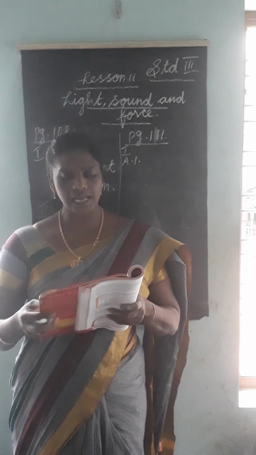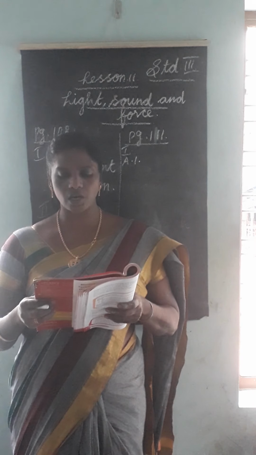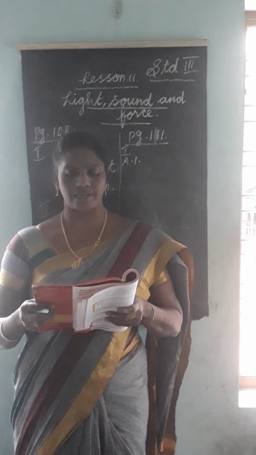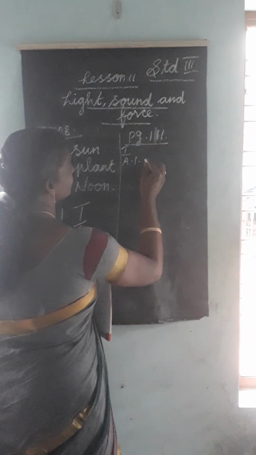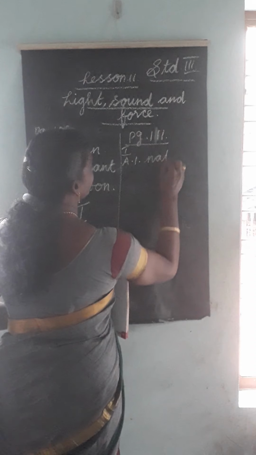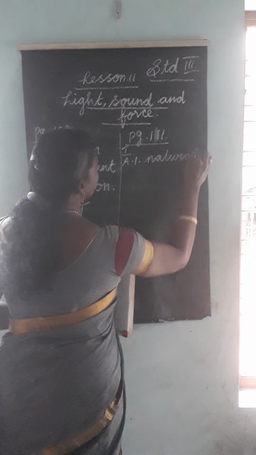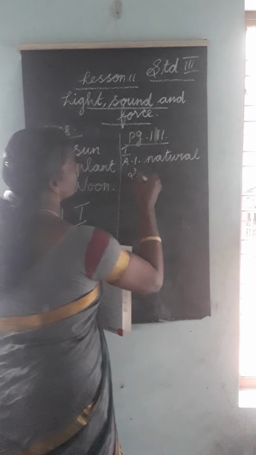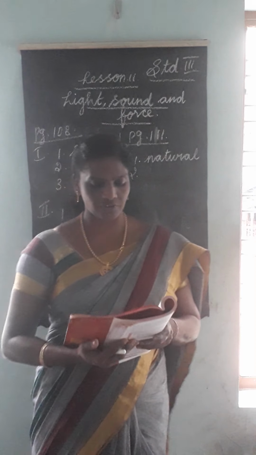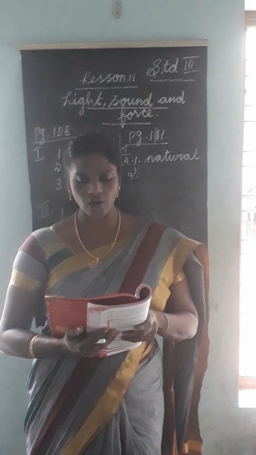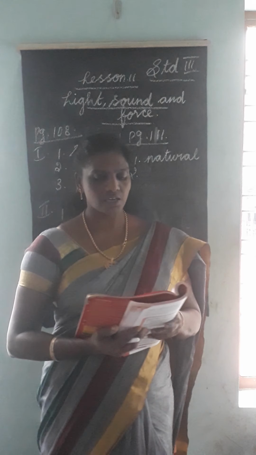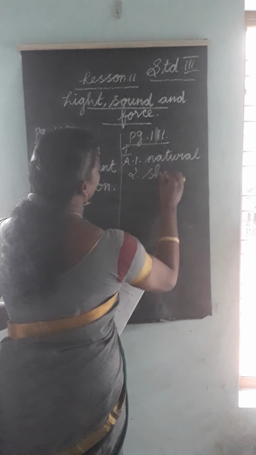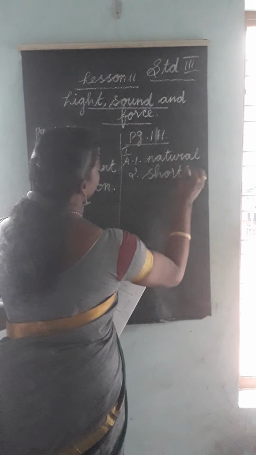First one: the sun is a natural or man-made source of light. The sun is a dash source of light. Natural. First one, answer natural. Second one: a shadow is long or short at noon. Answer, short. A shadow is short at noon.